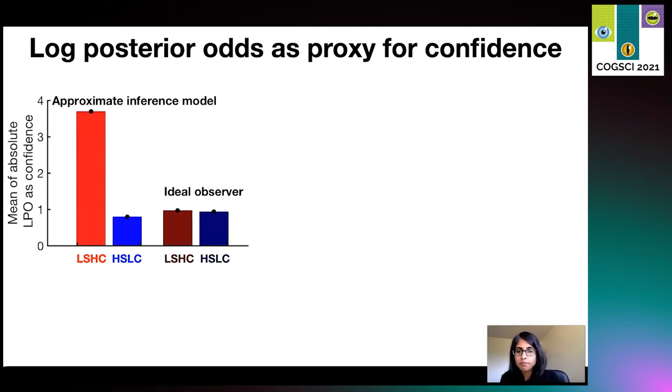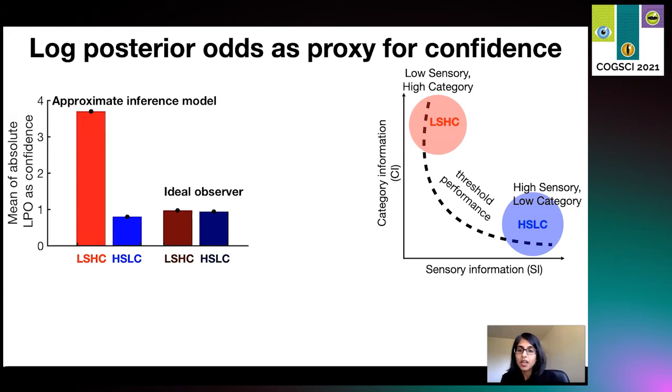Now, since the belief accumulated about the choice of the trial is denoted by the log posterior odds, we use that as a proxy for the confidence of a subject in a trial. Here, on the y-axis, we plot the mean of the absolute log posterior odds as confidence. Now, as expected from the evolution of the log posterior odds, the mean is higher for the red LSHC condition than the blue HSLC condition in our approximate inference model, whereas they are comparable in the ideal observer model, or actually equal.